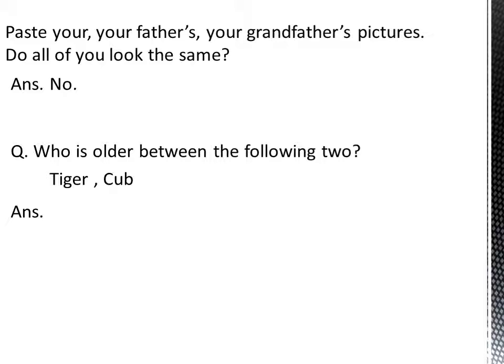All right, so let's move to the next question. Who is older between the following two? Now, they're given the names tiger and cub. The baby tiger is called a cub. Now, who will be the older? Tiger. Yes, a fully grown up cub is called a tiger. So cub is smaller than tiger. It means the answer is tiger. Okay, let's move to the next slide.